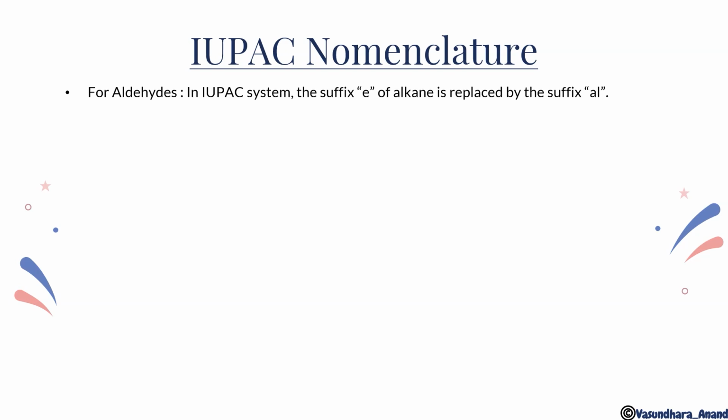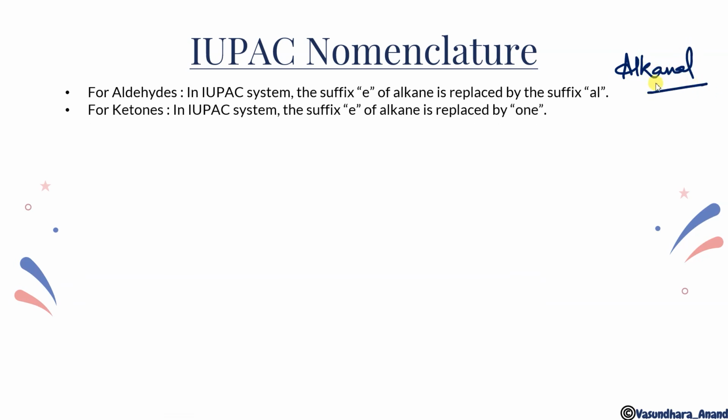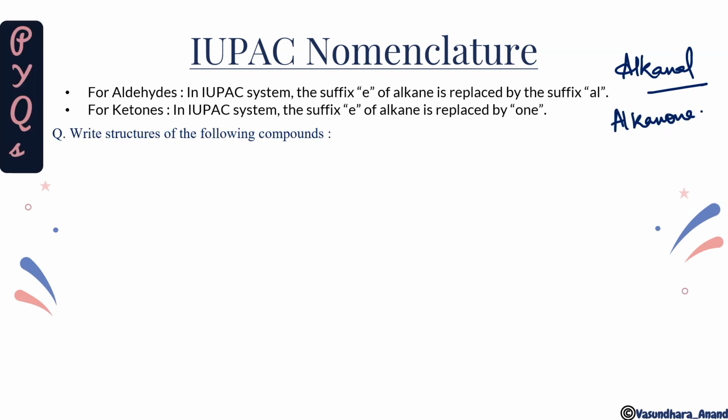Now IUPAC nomenclature, though I think you people are experts in this, so let's start with this anyway. For aldehydes in the IUPAC name, the suffix -e of alkane is replaced by the suffix -al. That means it becomes alkanal. In ketones, in the IUPAC system, the suffix -e of alkane is replaced by -one. That means it becomes alkanone.